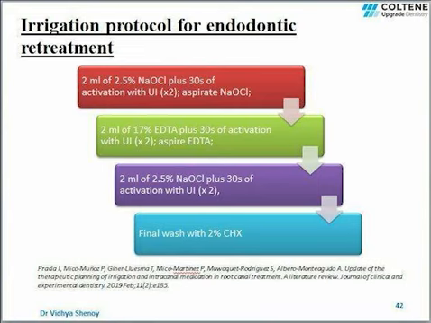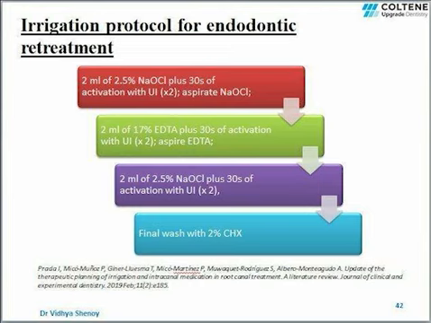After this, 17% EDTA has to be used and activated for 30 seconds using ultrasonic. EDTA is used for its inorganic tissue dissolving property. Again, once this is done, aspirate it and irrigate the canal using saline. Again, repeat the same process using sodium hypochlorite, and the final irrigant which has to be used is 2% chlorhexidine.